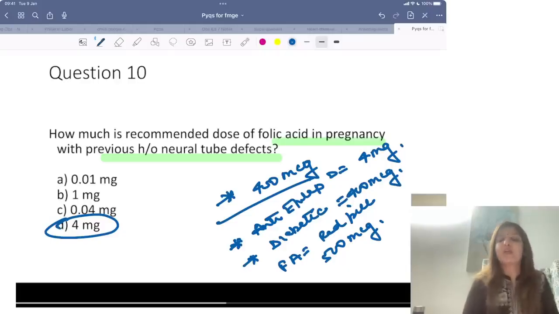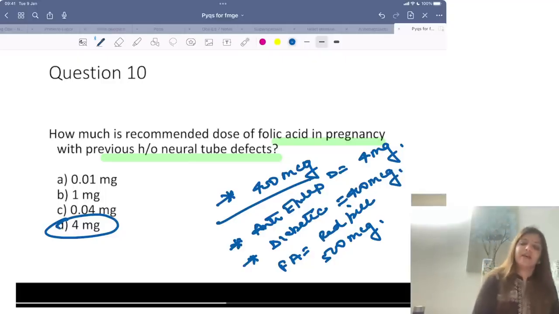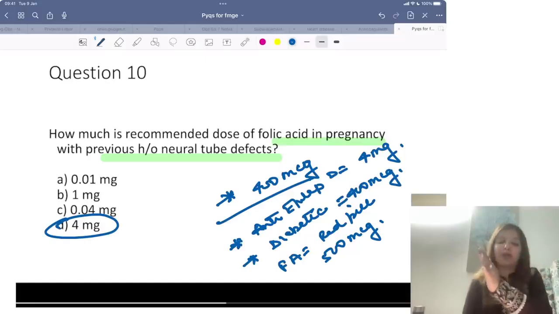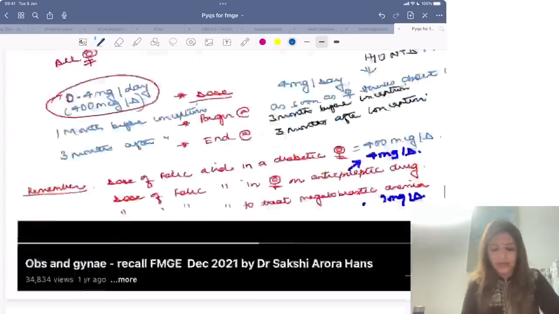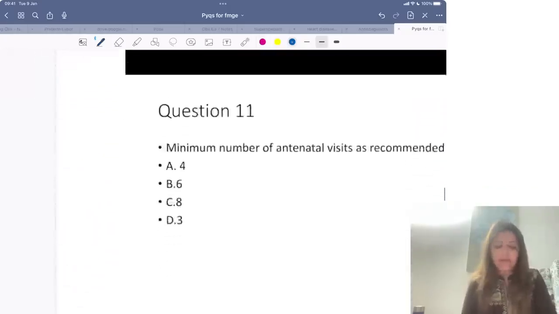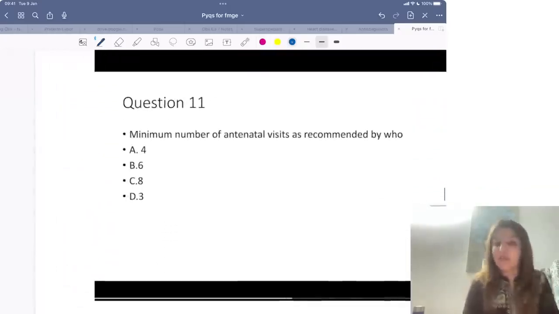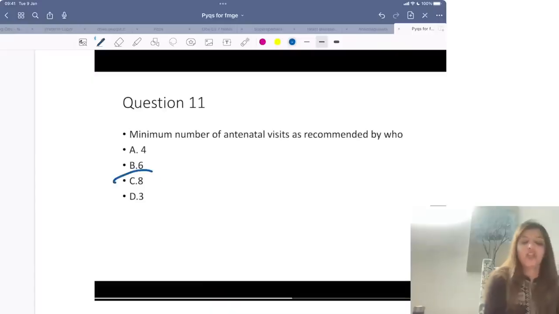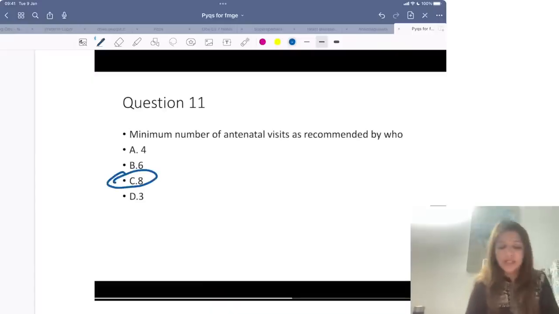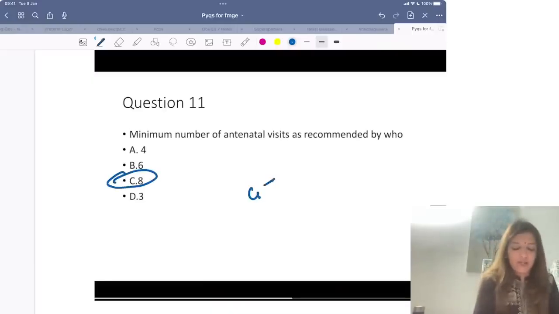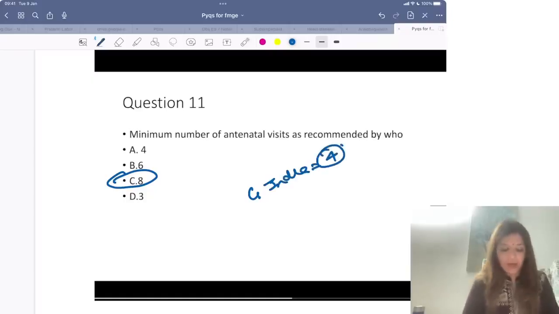And how much iron does this red pill contain? It has got 60 milligrams of iron and 500 micrograms of folic acid, right? And it should be continued throughout pregnancy and 180 days after delivery. Clear? Okay. Next question. Minimum number of antenatal visits as recommended by WHO. WHO's new recommendation is 8 antenatal visits. According to Government of India, there are 4 antenatal visits, right?